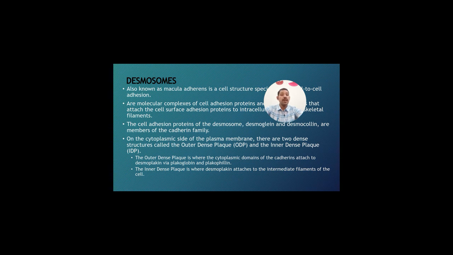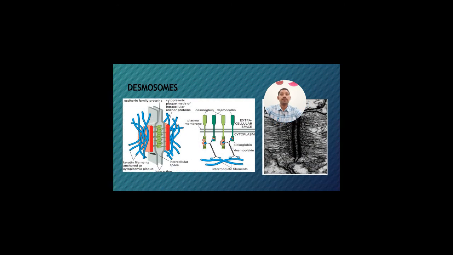The inner dense plaque is where the desmoplakin attaches to the intermediate filaments of the cells. So, this is all about the desmosomes. This is a typical structure of a desmosome. These are from the cadherin family. Two cells are attached to each other by the help of these structures.